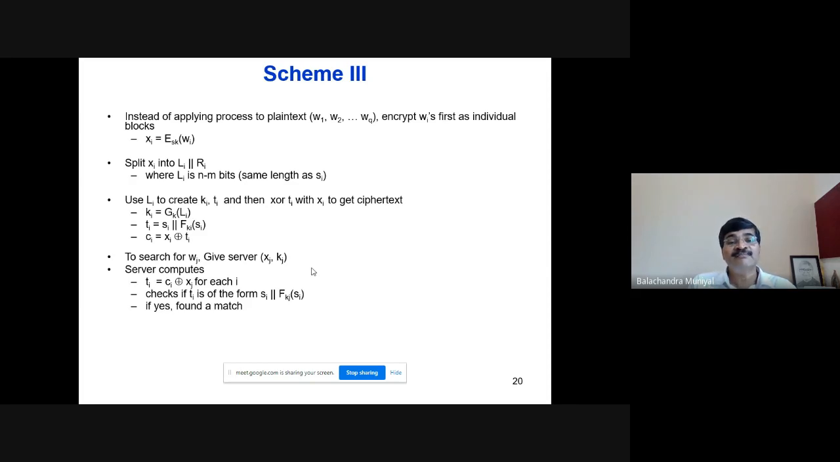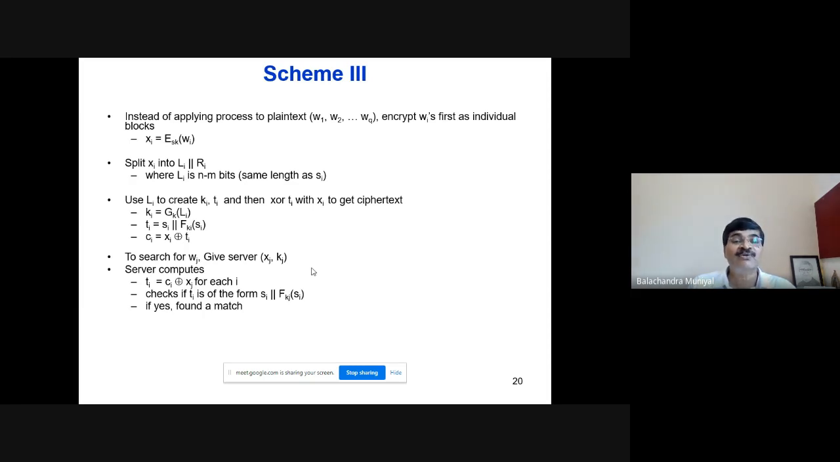To search for WJ, client will give the server XJ and KJ only. Please note, as in the previous schemes, client doesn't give the plain text as it is to the server, but it gives the encrypted keyword, which is nothing but XJ, to the server. So it gives two values: XJ, that is the encrypted WJ, and the key KJ, which is generated as KJ is equal to G_K of LJ. These two items will be given to the server for searching, and searching will happen in a similar way.